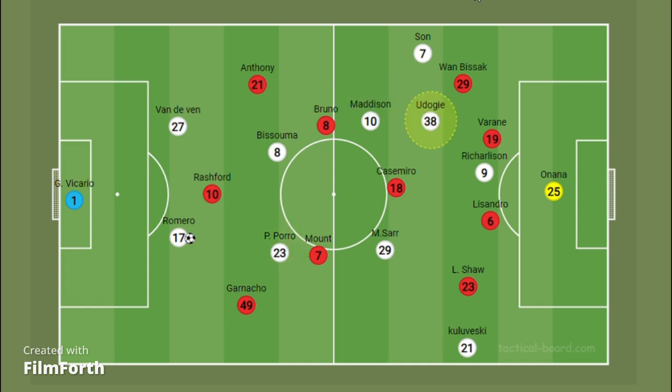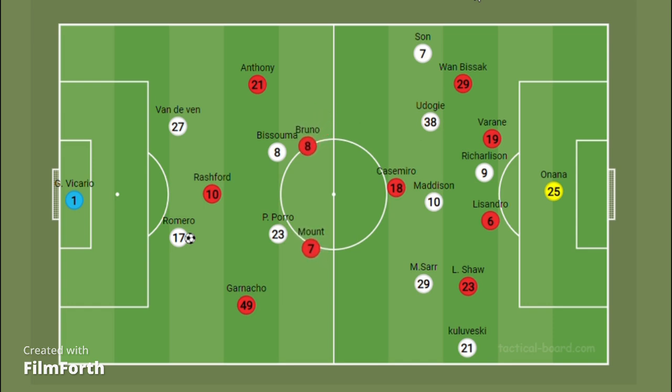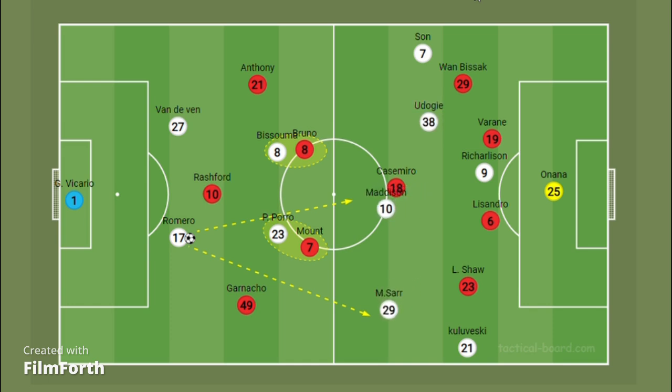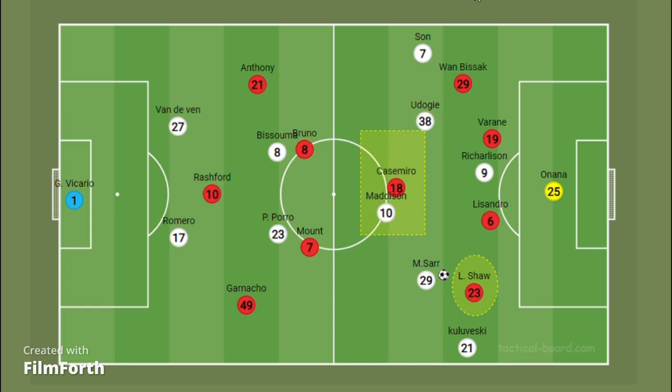Now, when Tottenham managed to advance with the ball, what happened is that the left back Udogie started to play as an inverted left back, with Maddison playing as a number 10. With Tottenham having close to a front six in attack, with Maddison and Sarr positioning themselves in between the lines, a simple pass from the centre-back will take the entire Manchester United forward and midfield line out of the game. This left Casemiro isolated, at some point even finding himself 3v1 down the middle.